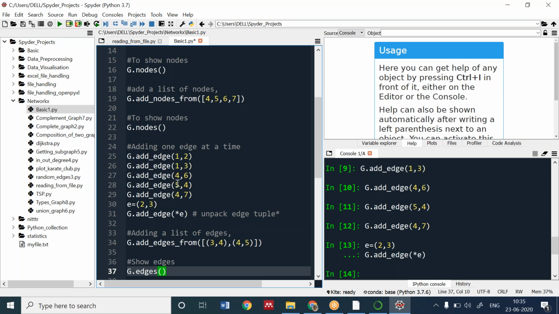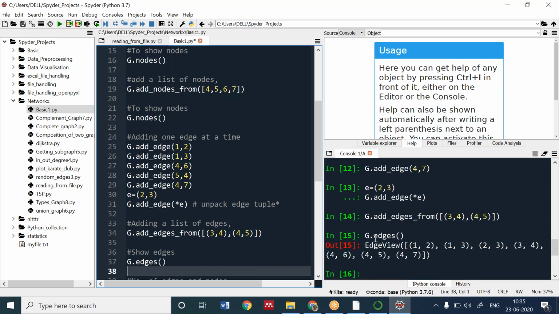Or you can have this also. These are other ways of using it. This is the first way, second way, and this is the third way. We can have add_edges_from a list also, and we can assign multiple edges, 3 to 4, 4 to 5, 3 to 6, and multiple if you want. And if I want to show every edge which we have created, there is a function called G.edges. You can see every edge, what the graph is connecting. All edges can be displayed here. Okay, fine. Move further.